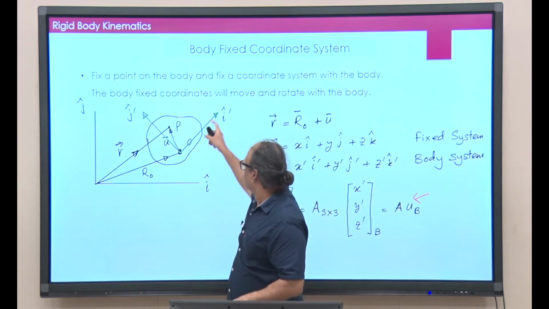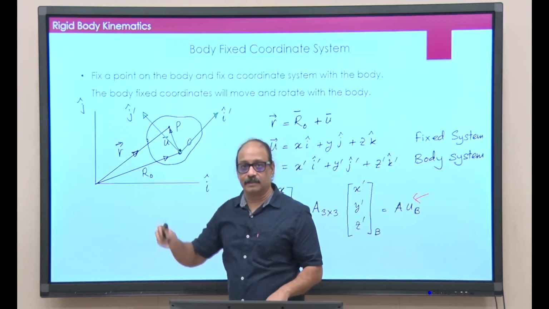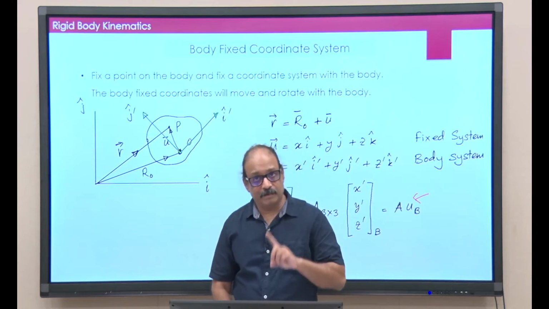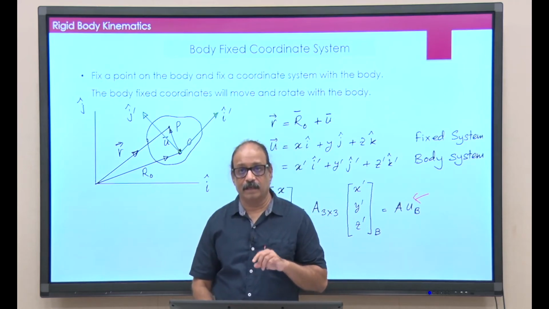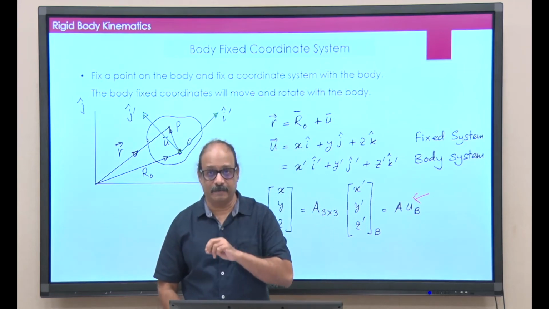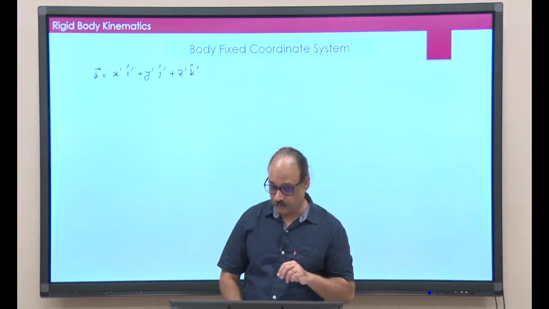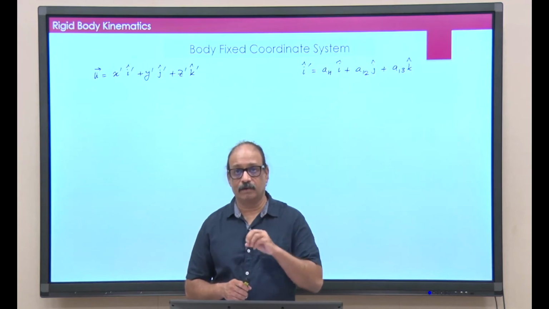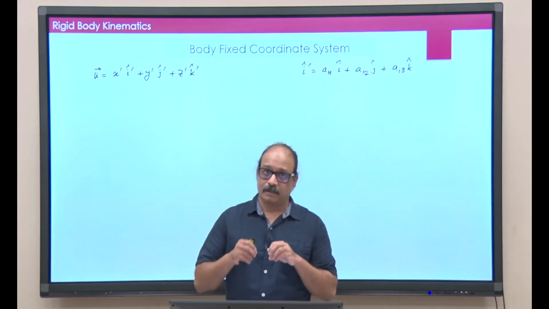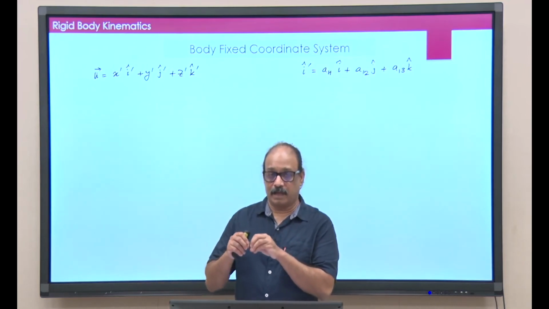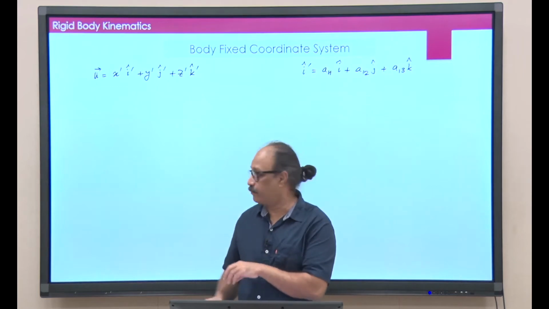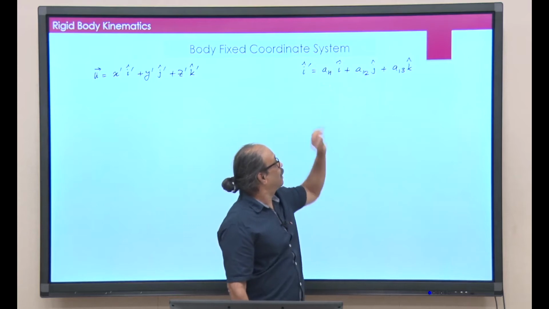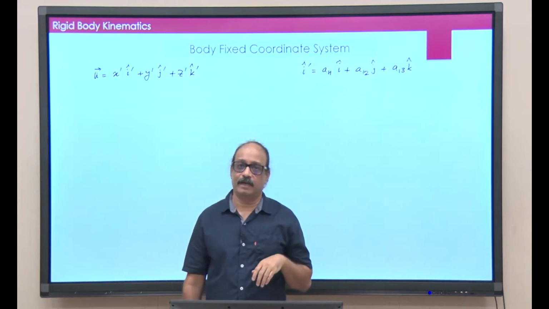This i prime vector is basically one vector in the space fixed coordinate system. So, I should be able to write i prime vector in terms of i j k, and that is what we do here. I have written i prime as a linear combination of i cap vector, j cap vector and k cap vector, and these coefficients I have marked as a11, a12 and a13.